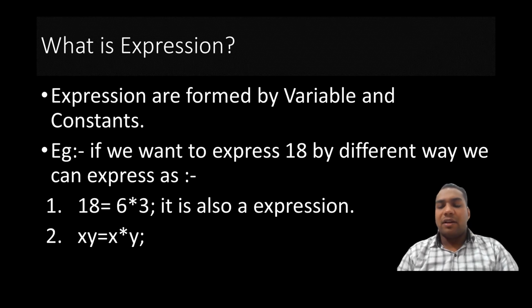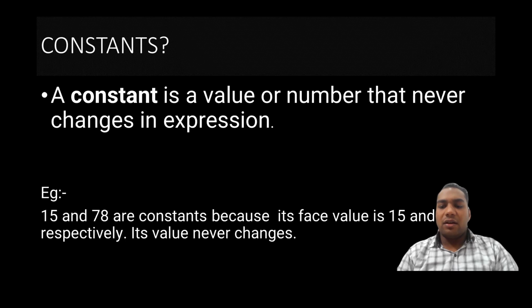Similarly, xy can be represented as x into y. It is another way of representation of x and y. xy equals x into y. So this is called an expression. Now we have studied that an expression is formed by constant and variable. So what is a constant and what is a variable? First of all, we will try to understand constant.